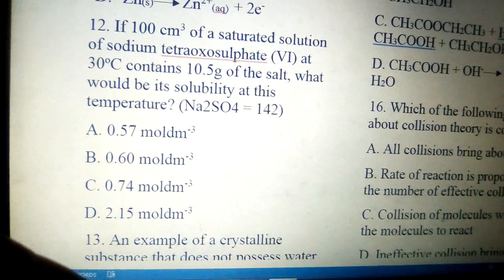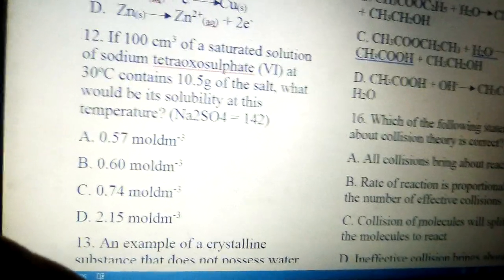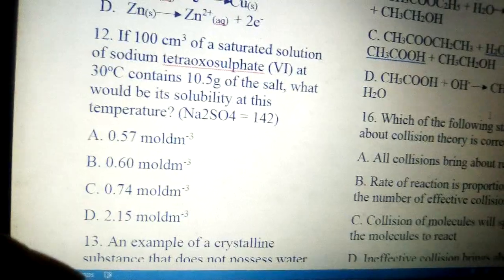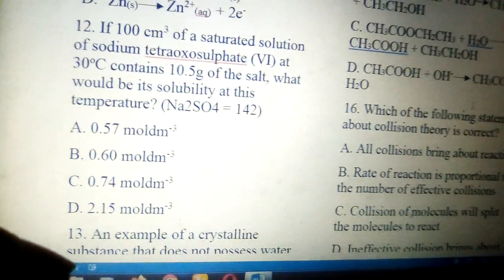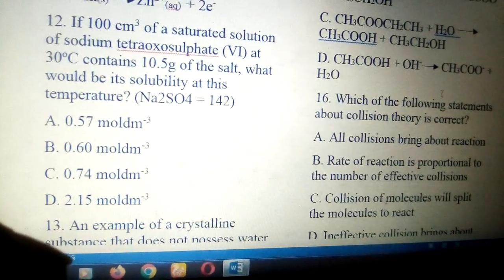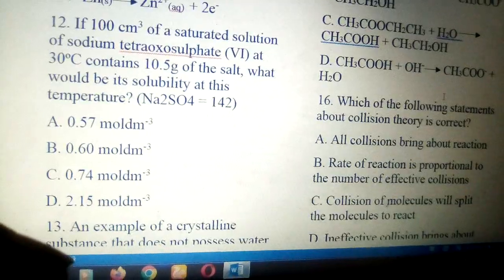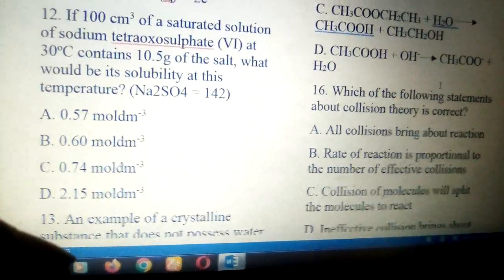Number 12, if 100 cm cube of solution of sodium sulfate at 30 degrees Celsius contains 10.5 grams of the salt, what will be its solubility at this temperature? The answer to the question is C. How to prove our solution? We'll work on it now. We'll apply the formula for solubility to solve it.